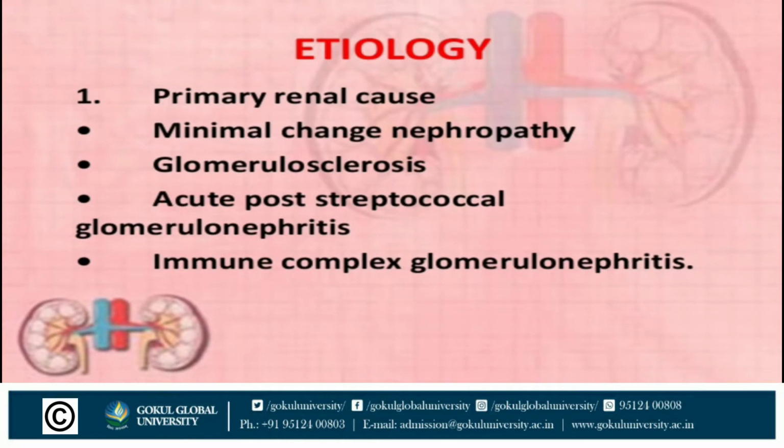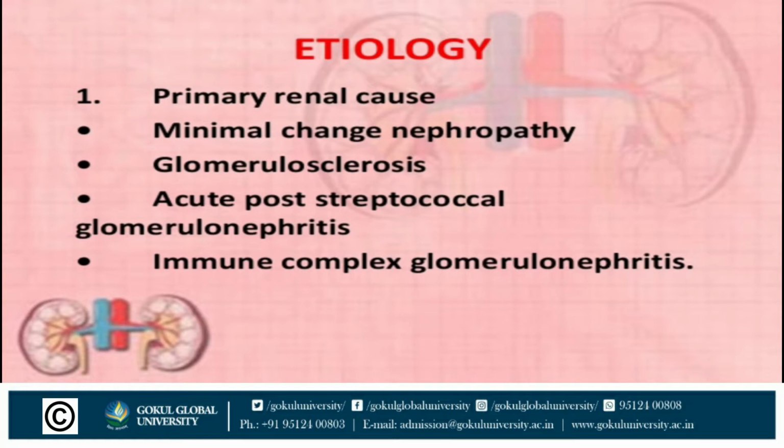Next one is etiology. In etiology, primary renal causes. First one is minimal change nephropathy. What is minimal change nephropathy? That is large amount of protein lost in urine. Normally, in the definition, we have seen first one is proteinuria, that is loss of protein in urine. Same as minimal change nephropathy, large amount of protein lost in urine.